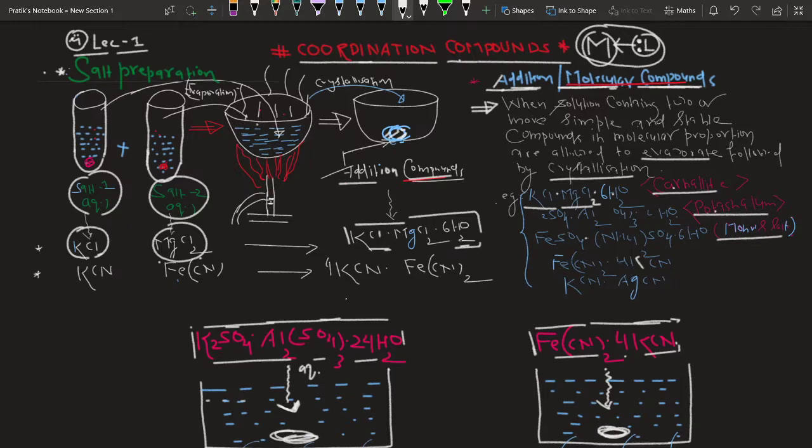Such a salt, which is prepared by mixing aqueous saturated solutions of two simple salts followed by crystallization, is referred to as an addition or molecular compound.